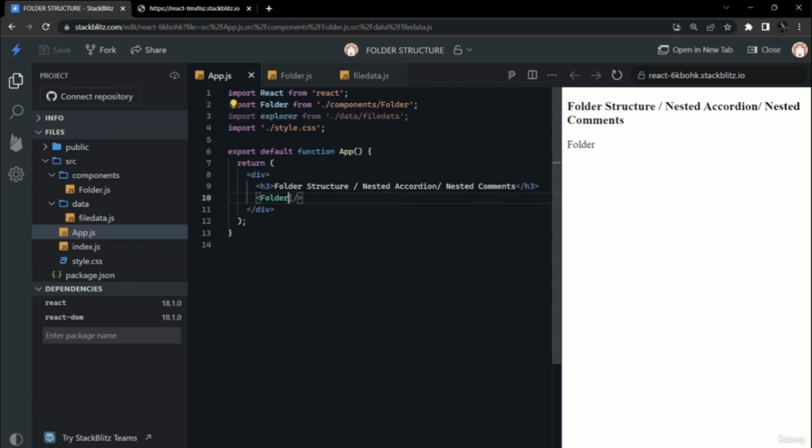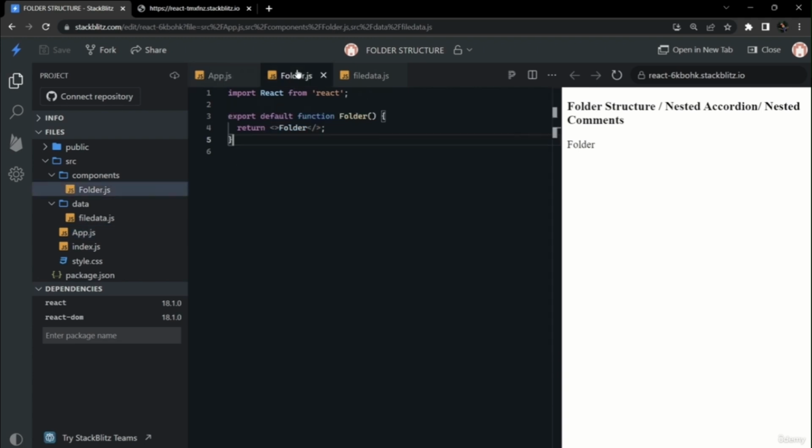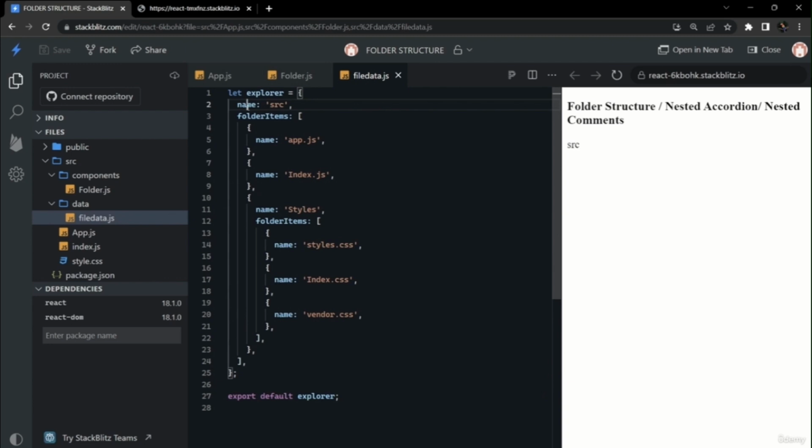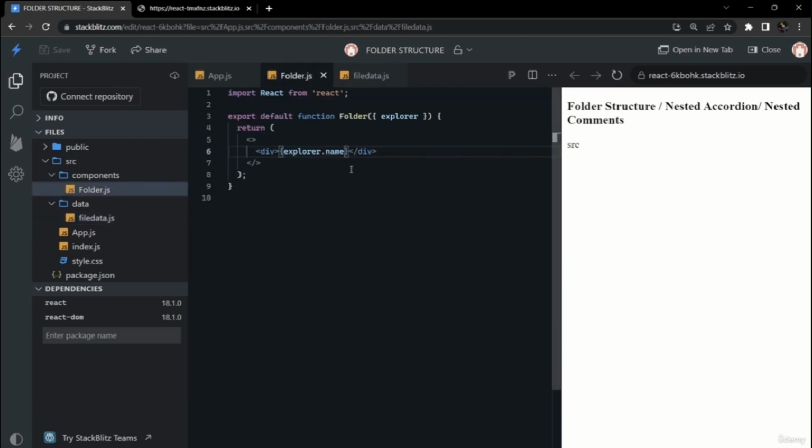After importing data, we should include it as an attribute to our folder component, so we can get it as a prop inside of our folder component. Now we will go to our folder.js, and here we will access that explorer props using destructuring. Now we will access explorer.name here in curly braces to see if we are able to access our data. So now as we can see, we are accessing the src name from explorer, so we are able to access our explorer data successfully in our folder.js.